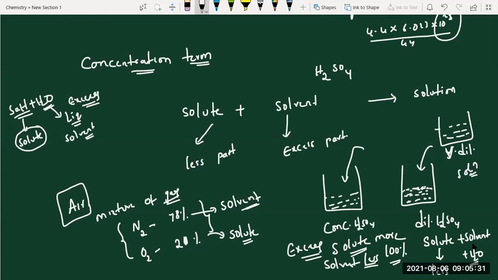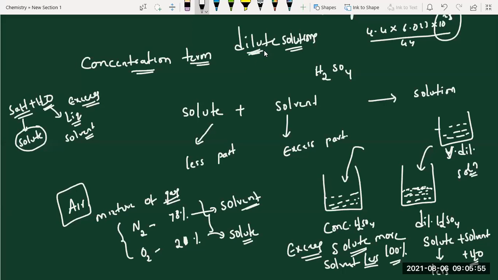You no need to actually calculate. Okay, ma'am. No need to calculate. The concentration terms we are using are for dilute solutions. That is my next point. In dilute solutions it can vary. So 10% dilution is there, 20% more dilution, very dilute solutions are there.